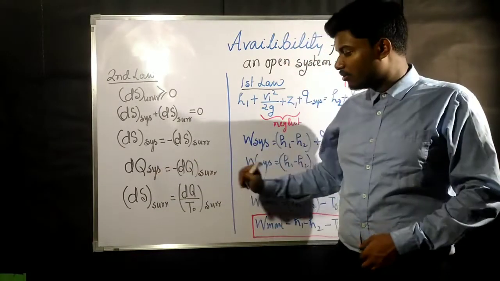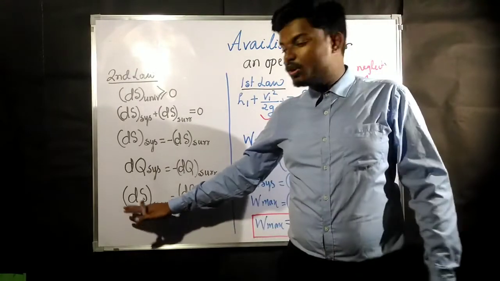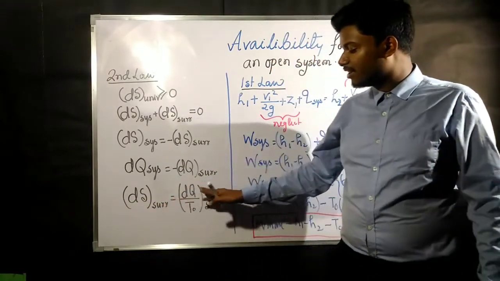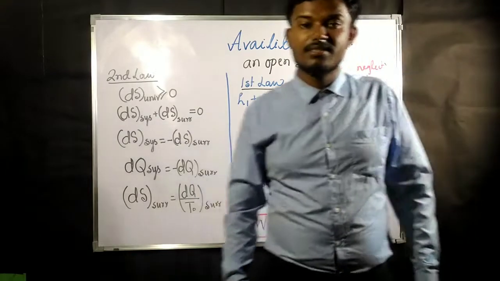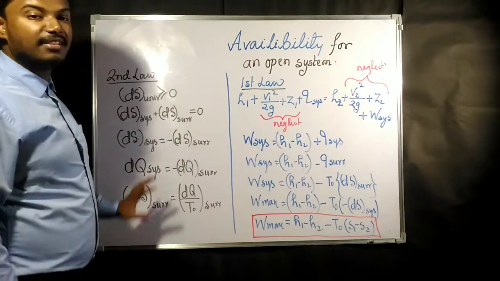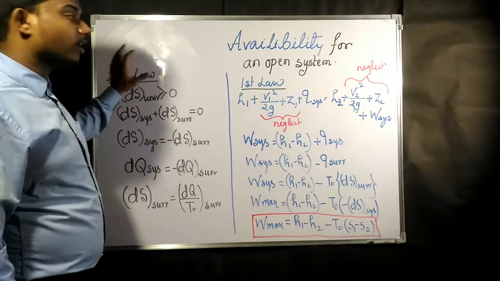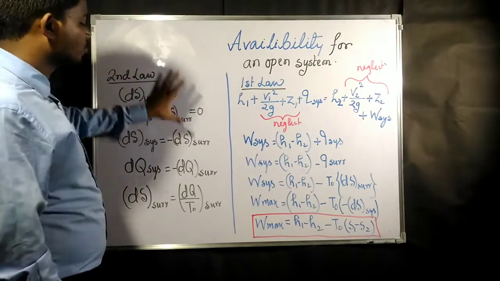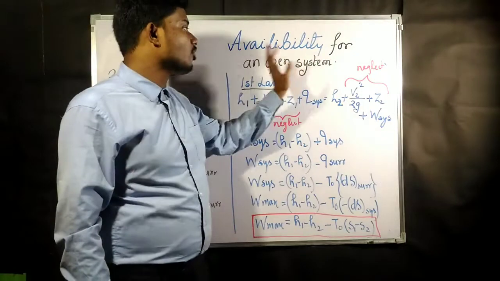For the system, it is going to be minus of the surrounding. And how are you going to find the dS of the surrounding? It is nothing but dQ by T naught of the surrounding. Okay, so this part is completely the same as whatever we found out for availability for a closed system. Okay, now it is availability for an open system.